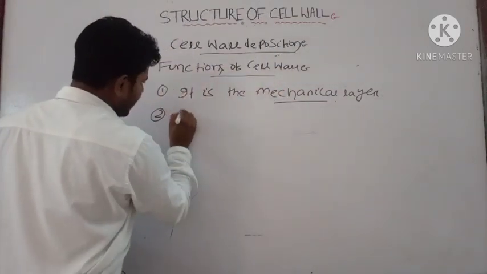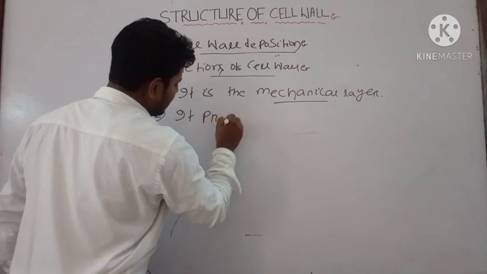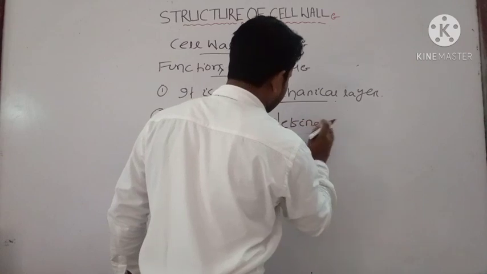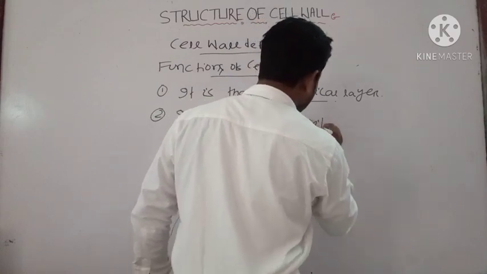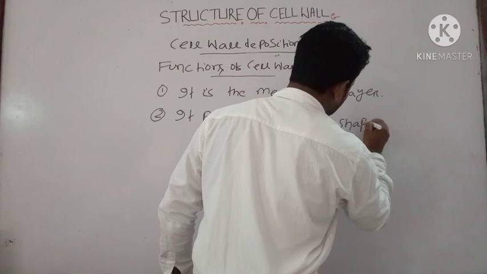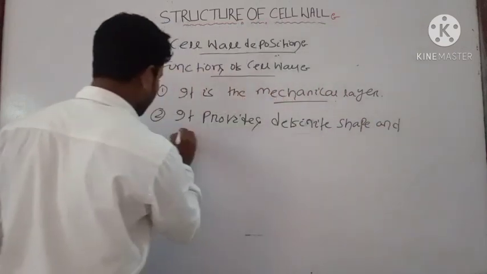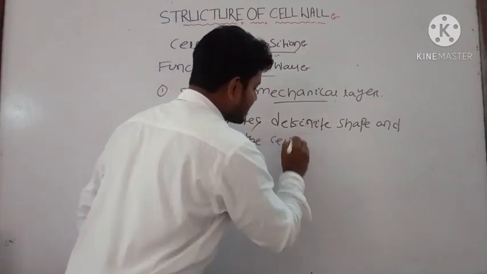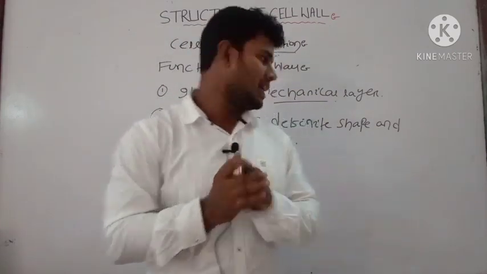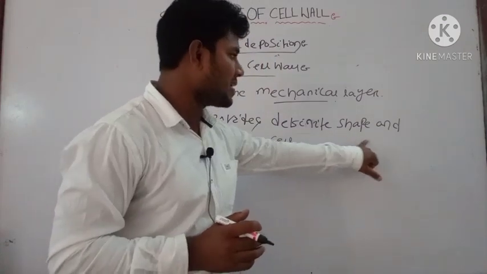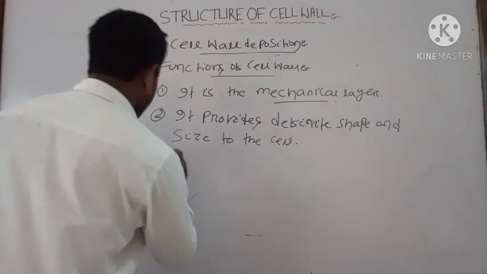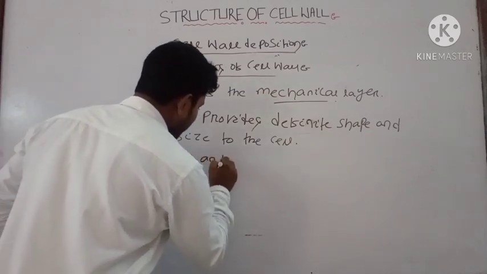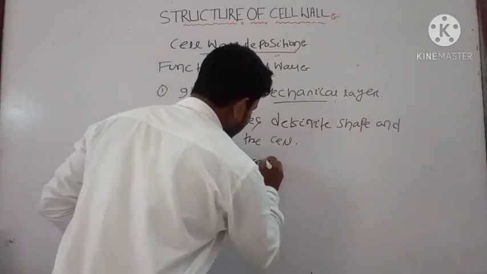Then the second one, it provides definite shape and size to the cell, as the cell is covered by a cell wall. That's why it provides a definite shape and size to the cell. We have discussed pits and plasmodesmata.